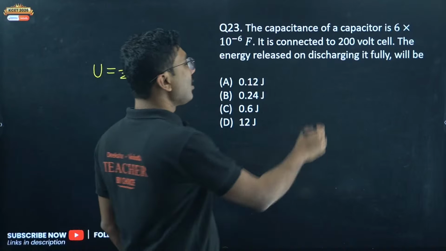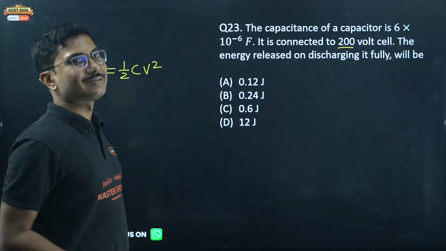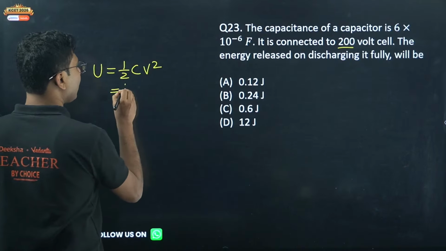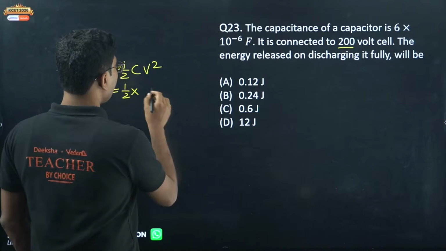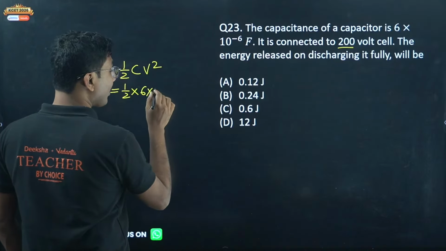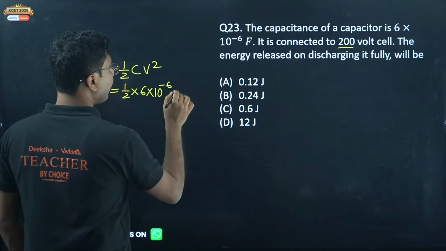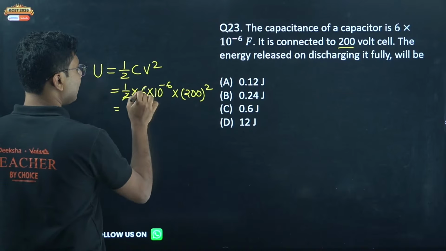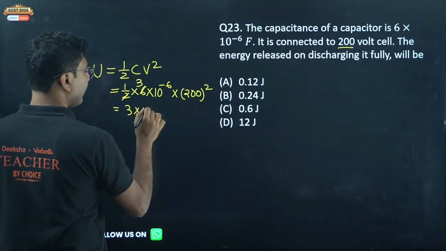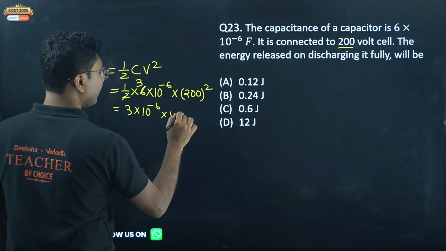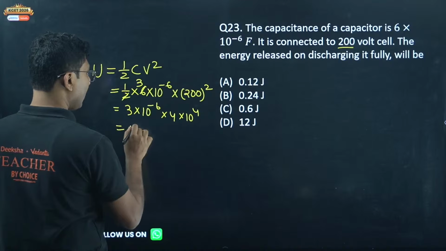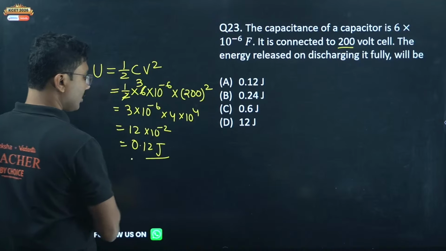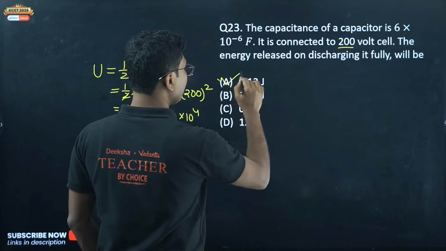Capacitance is given, voltage is given. So when you discharge this capacitor, you get back this exact amount of energy. You just have to put in the values. This is from one of your previous year papers, 2024 I think. V square is 200 whole square. Now cancel: 3 into 10 to the power of minus 6 into 4 into 10 to the power of 4. So you get 12 into 10 to the power of minus 2, or 0.12 joules. So the correct answer is 0.12 joules.